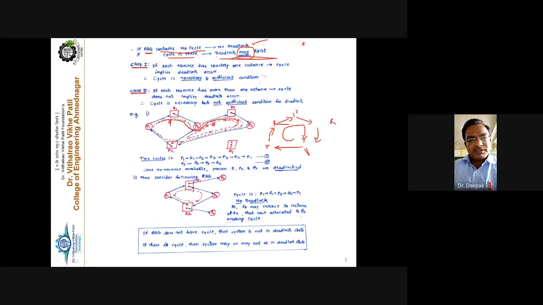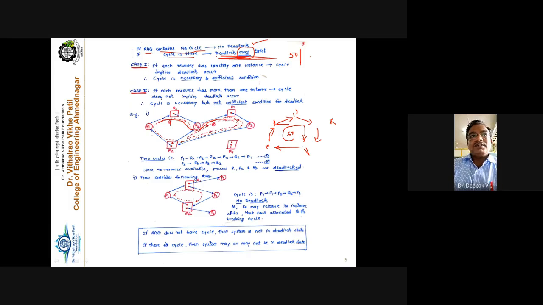The second statement is that if there is a cycle, then there is a chance that the system may lead toward the deadlock state. May means there is a 50% chance, if there is a cycle. The system may move towards the deadlock state.